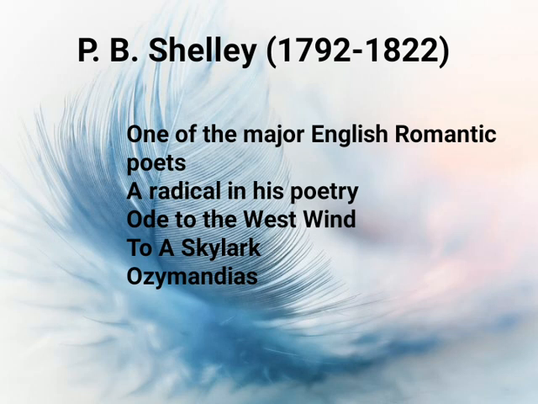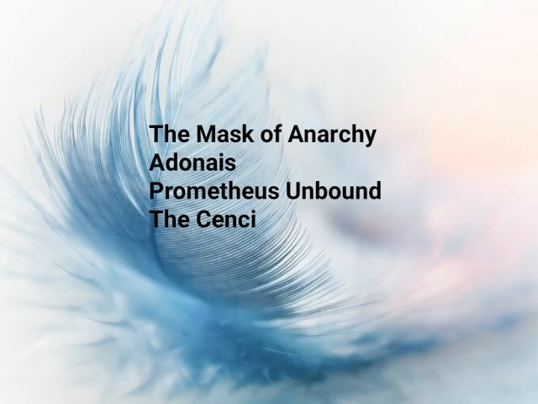Some of his major works include Ode to the West Wind, To a Skylark, Ozymandias, and The Mask of Anarchy, which is a political ballad. Then The Cenci, which is a verse drama. Then Adonais, written in the year 1821, a pastoral elegy written for John Keats. Then Prometheus Unbound, a lyrical drama. All these are his major works.